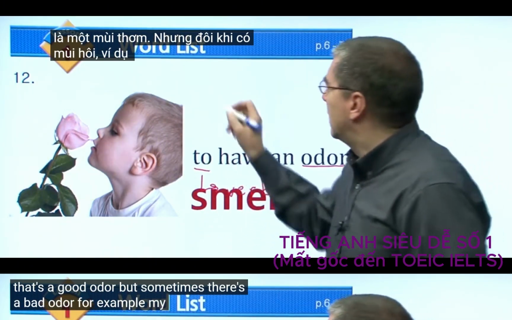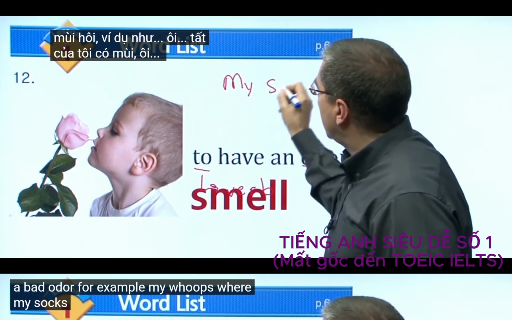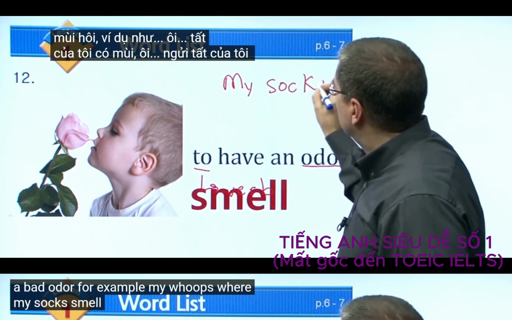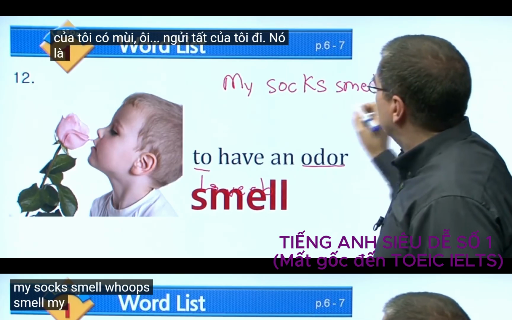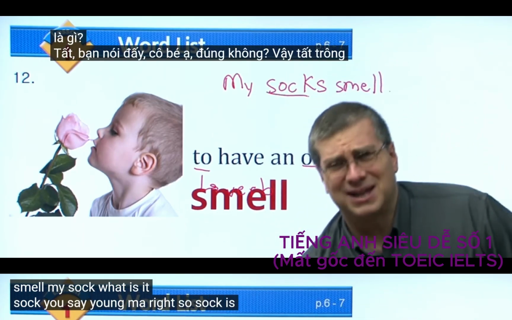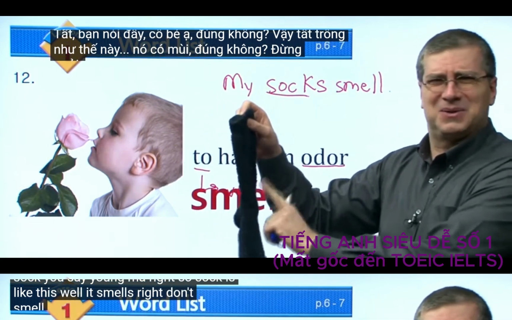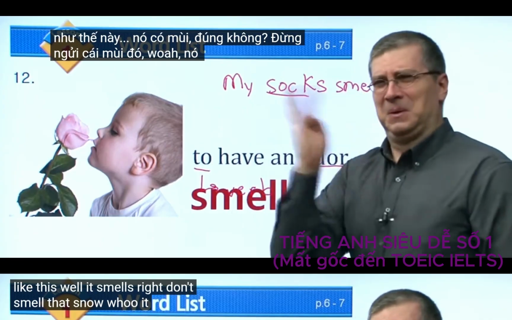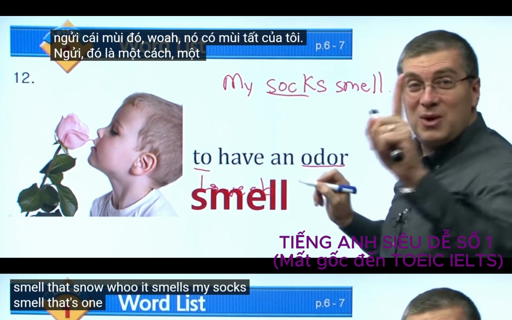For example, my socks smell. Smell. My sock? What is a sock? You say 양말, right? So sock is like this. It smells, right? Don't smell that. Smell. Woo, woo. It smells. My socks smell. That's one way.